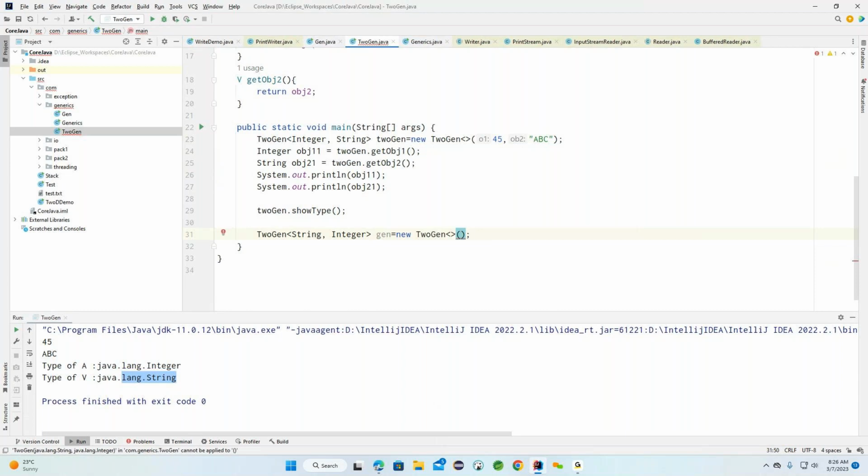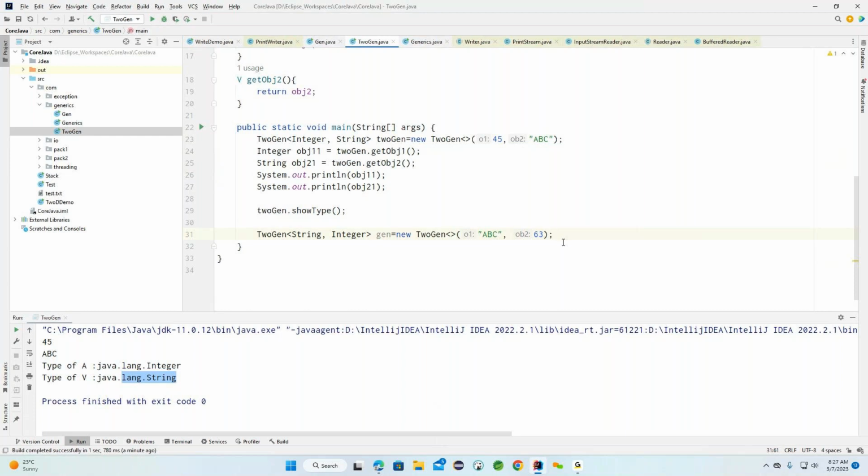Now after this, what are the values we can provide here? We need to provide the string first. Why do we need to provide a string? Because the first parameter type is a string. The second parameter we provide as an integer here. So this is all about the simple example on this particular object 1 and object 2.